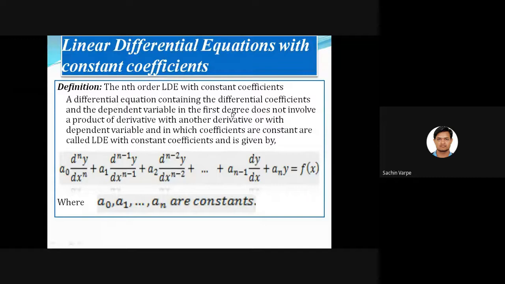In first degree, this is a very important term, it does not involve a product of a derivative with another derivative or with the dependent variable, and in which the coefficients are constant, is called a linear differential equation with constant coefficient.